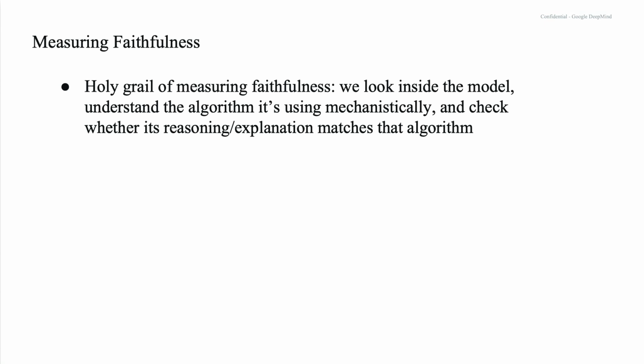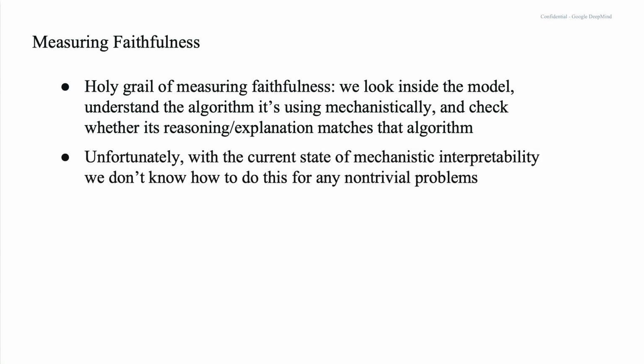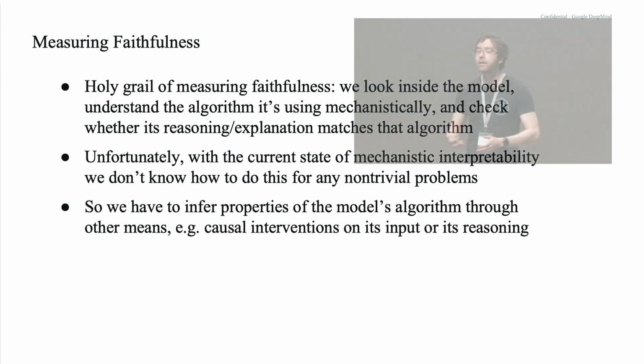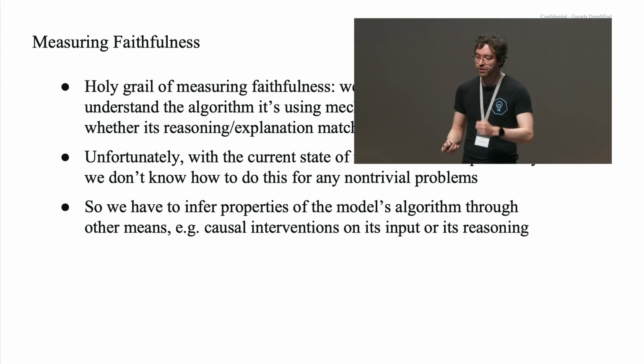Now that would be great, and I think some of the talks are maybe making progress towards making this feasible, but I claim that today with the current state of mechanistic interpretability, we don't know how to do this for any kind of non-trivial problems. So we have to infer properties of the model's algorithm through other means. Things like counterfactual interventions, things like changing the input, seeing how the output changes, and using that to make inferences about what the model is doing.